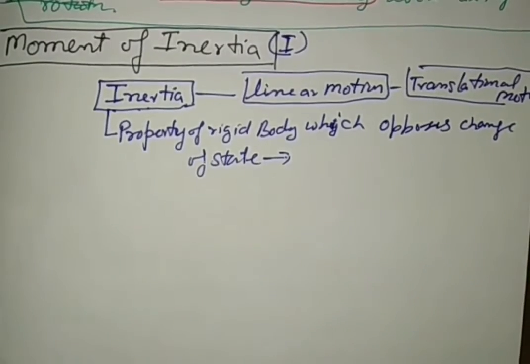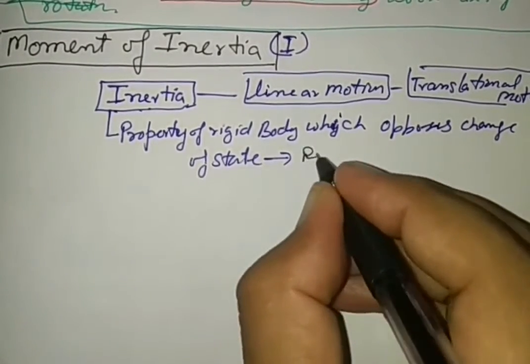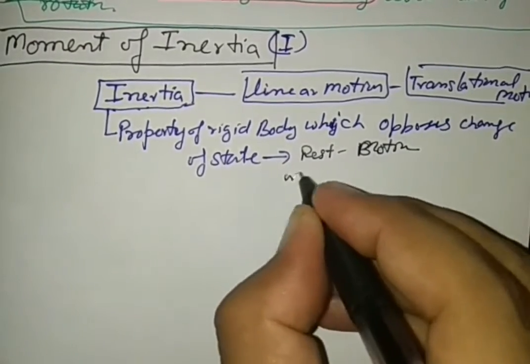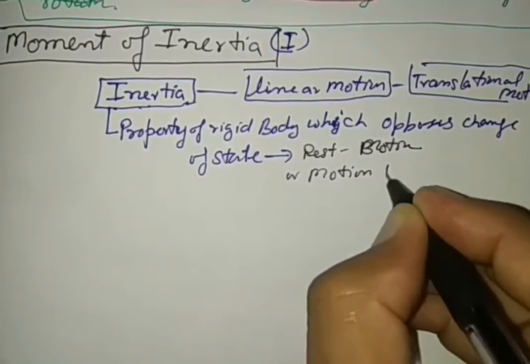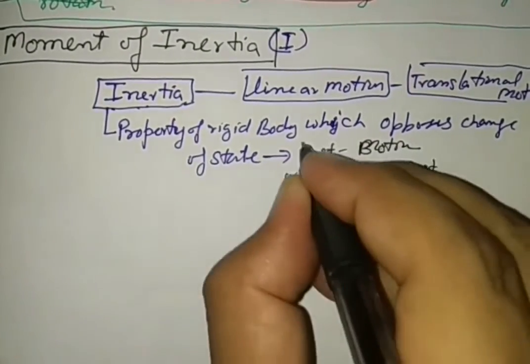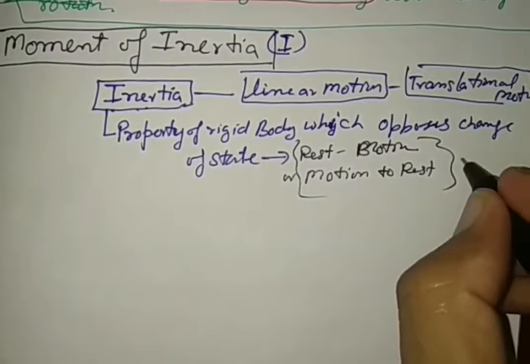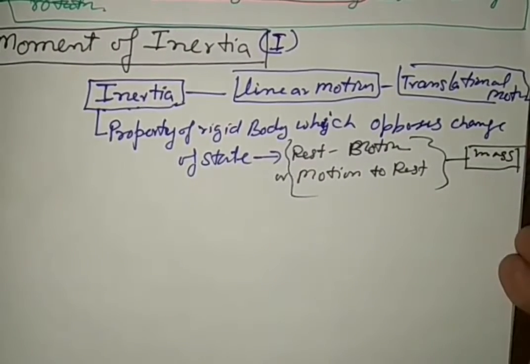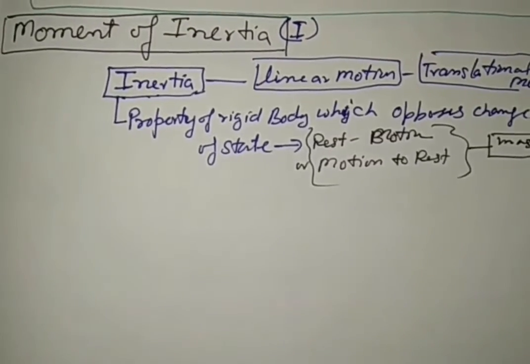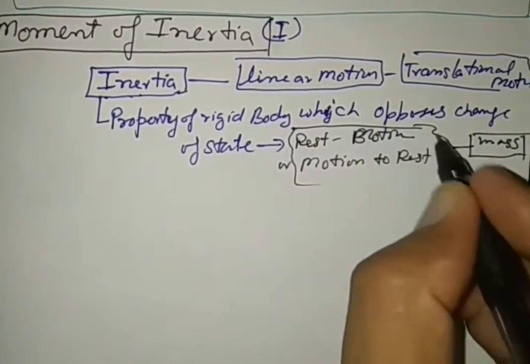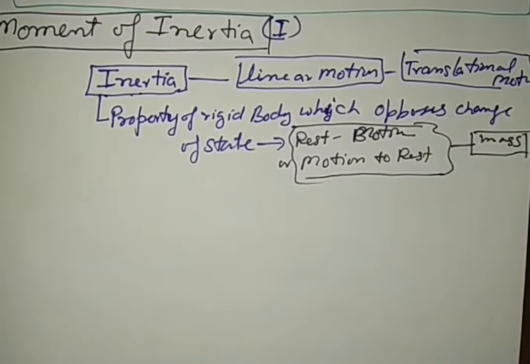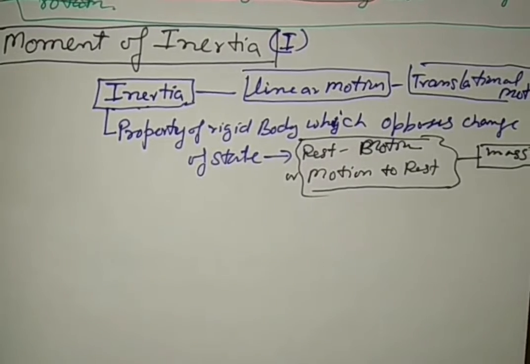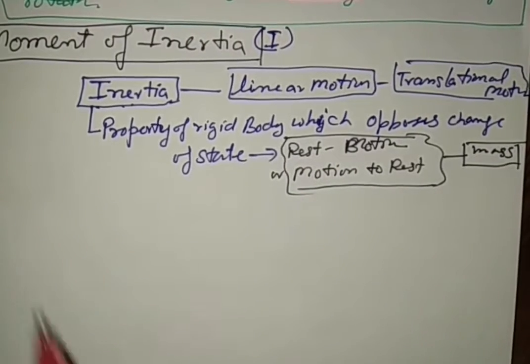What is meant by change of state? It is rest to motion or motion to rest. Mathematically, this depends on mass: more mass, more inertia; less mass, less inertia. We have seen this concept in Newton's first law of motion. But in the case of rotatory motion, we are going to see the term